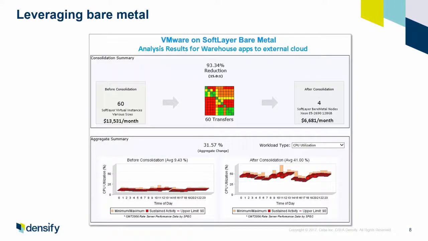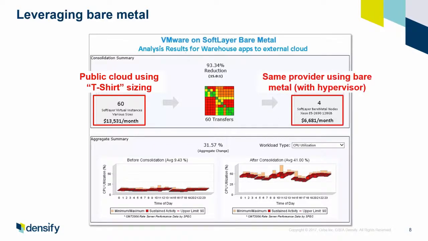Now Densify also has the ability to contrast the t-shirt sizing cloud models with bare metal models. In this case, here's an example where we have a business service that has 60 components, and if we buy individual small, medium, and large instances for each of them, it costs $13.5 thousand a month. Now that same provider actually provides a bare metal option where I can rent a blade instead of an instance, and this entire set of 60 workloads will fit on 4 blades for $6,600 a month, which is basically just over half savings. So it's a 51% savings on the t-shirt sizing models, which is a very considerable savings.